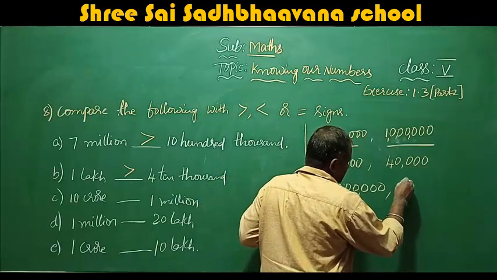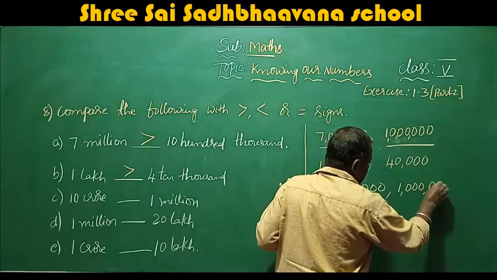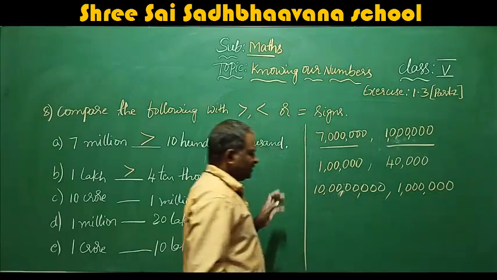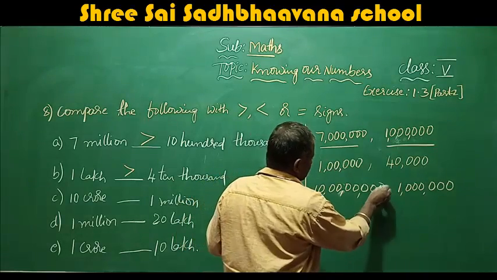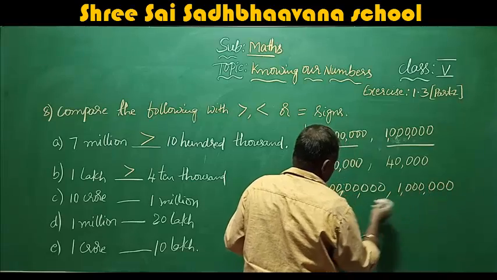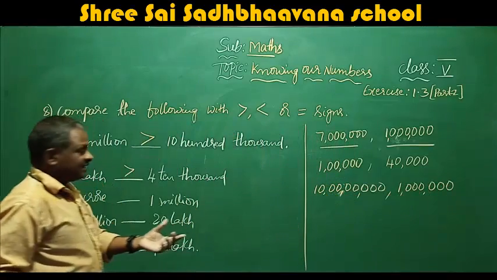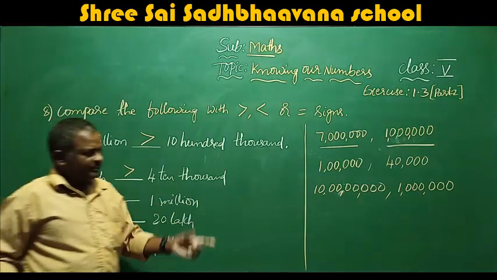You write 1 million. Unit, 10, 100,000, 10,000, 100,000, million. So here, how many zeros are there? When you compare, 1, 2, 3, 4, 5, 6, 7, 8. Here 1, 2, 3, 4, 5, 6. So 10 million or 10 crore is greater than 1 million. 10 crore is greater than 1 million.